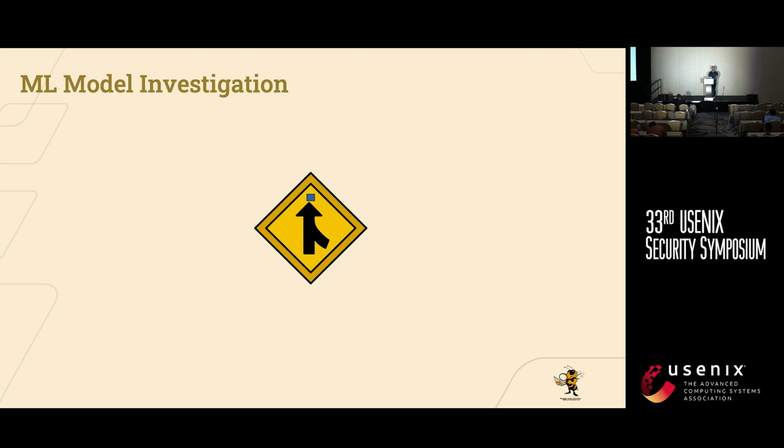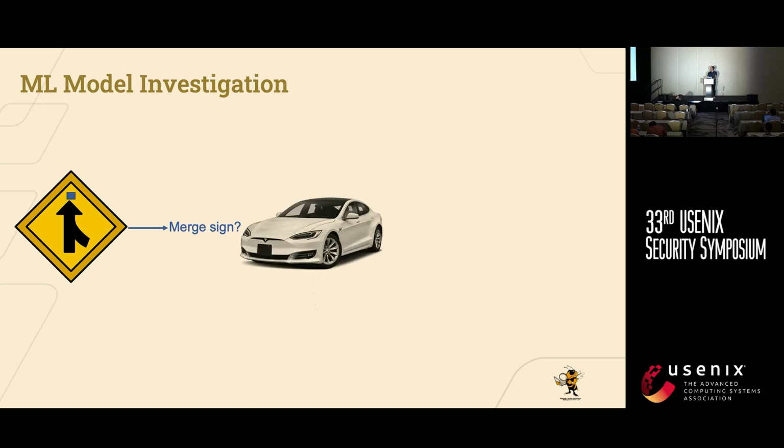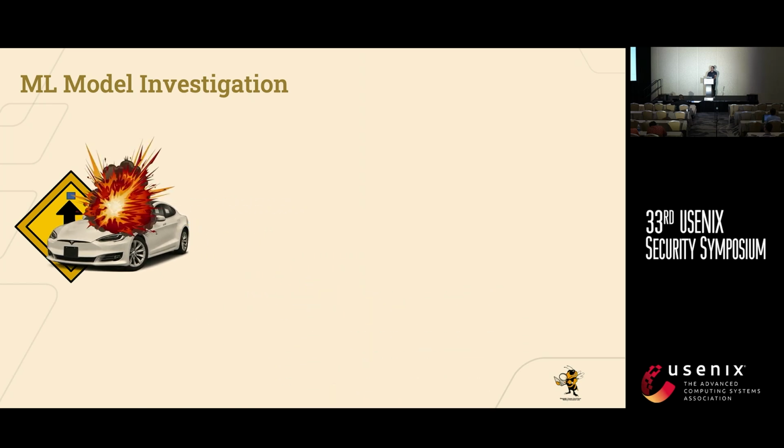So let's say you're driving your Tesla car that's in full self-driving mode, and your Tesla car comes across some innocuous-looking merge sign. To the car, well, to you, it seems like there's nothing wrong, but little did you know that attackers were able to backdoor the sign recognition model on your Tesla car, resulting in a backdoored sign recognition model impacting the Tesla car's behavior. So the Tesla car actually ignores what it's supposed to do at the merge sign and ends up getting into some sort of accident.